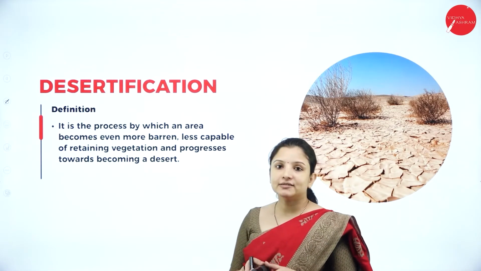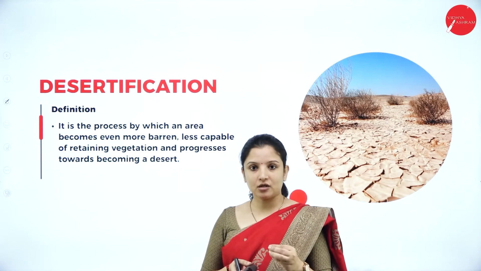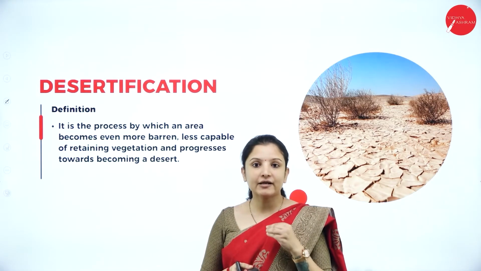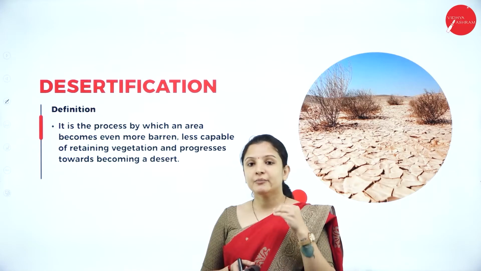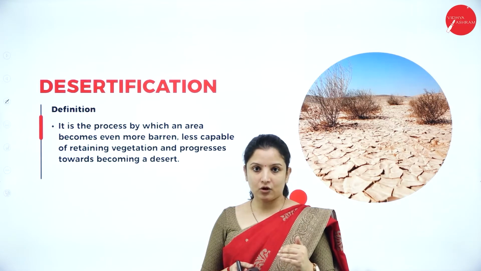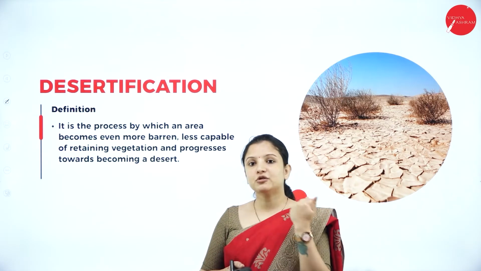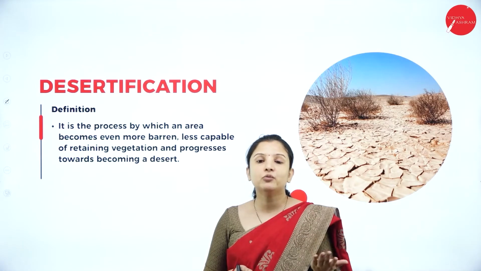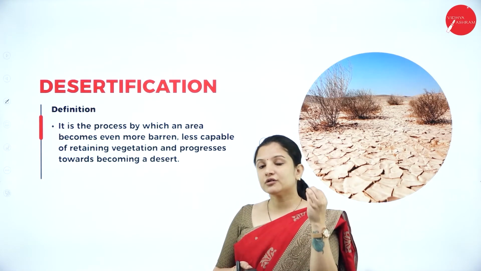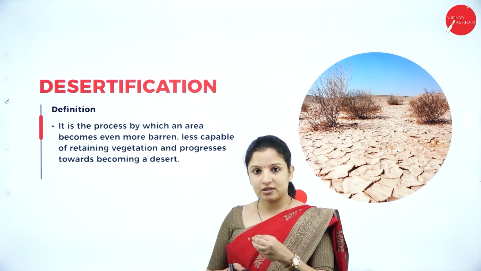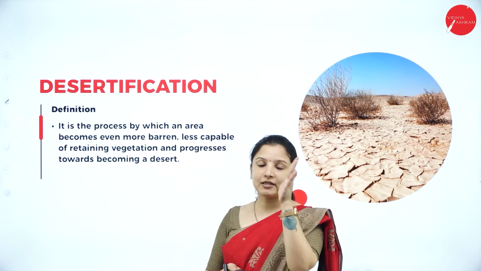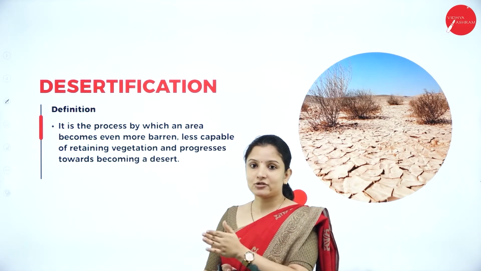Next, talking about desertification, because this is one term which is important for us to know, because desertification is also a form of land degradation or land use change, right? Because if we continuously cut down the trees, then proper rainfall will not come. And not just that, the fertile topsoil will get lost. So what will remain there? The land will get converted into a desert. So desertification is a land use change here, because the improper use of land because of deforestation can lead to soil erosion, and soil erosion can lead to desertification.